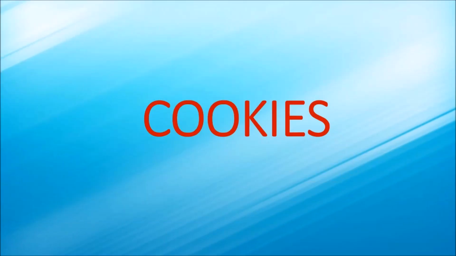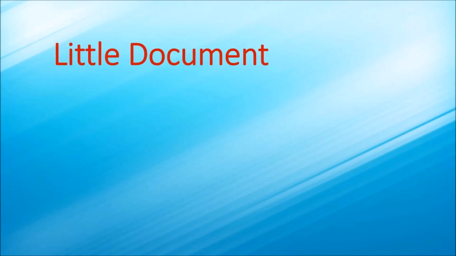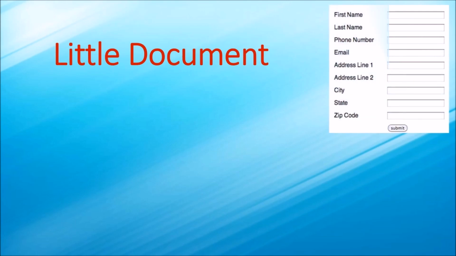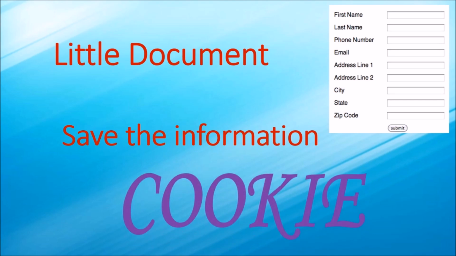So next is cookies. Now what actually is cookies? Cookies are a little document that contains helpful information about you and your preference. For example, when you select any language while filling a form on a website, you choose English. The website will save that information in a little document called as cookie on your computer.